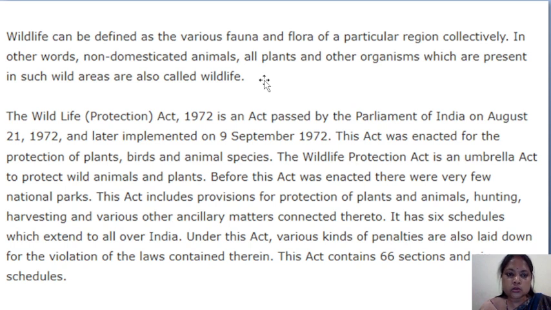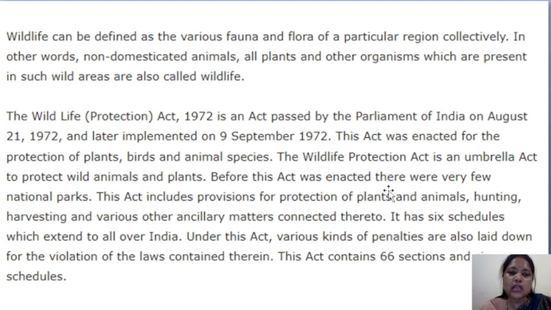I told you that collectively all fauna and flora. So here the question comes: whether human beings, who are a part of fauna, and goats will all come under wildlife? No. Another term is there, non-domesticated animals, which means we cannot keep them in our home. They cannot be kept as domesticated animals or pets in our home. So non-domesticated animals, all plants and other organisms which are present in such wild areas are also called wildlife.